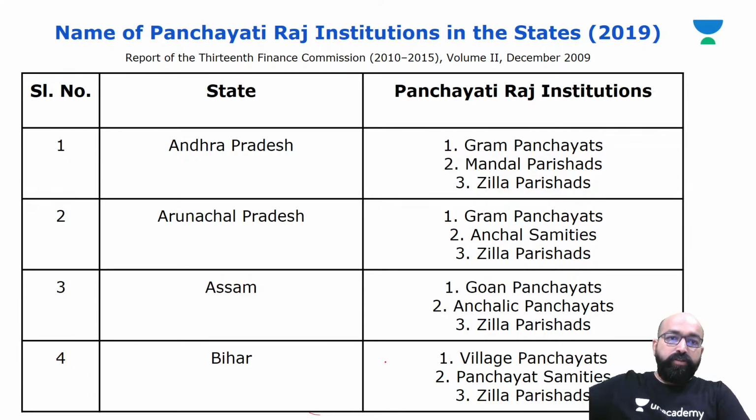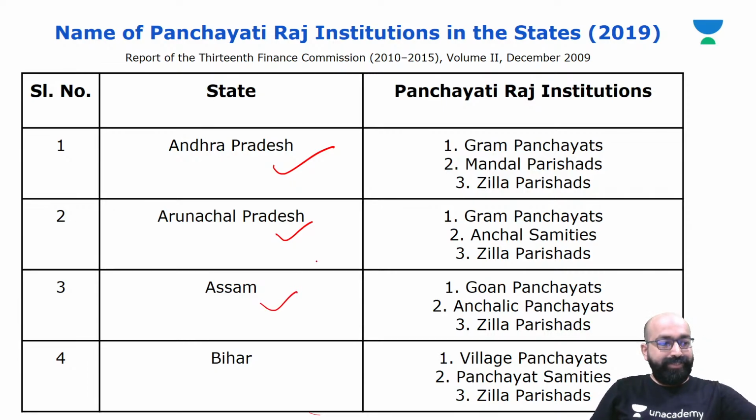Now, first, Andhra Pradesh. In Andhra Pradesh, the Panchayati Raj institutions are Gram Panchayats, Mandal Panchayats, and Zila Parishads. Then Arunachal Pradesh: at the village level, it's a Gram Panchayat, at the block level, Anchal Samitis, and at the district level, Zila Parishad. In Assam, the structure is Gaon Panchayats, Anchalik Panchayats at block level, and Zila Parishad at district level.